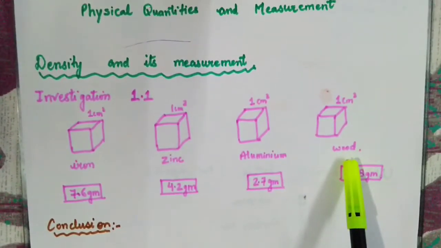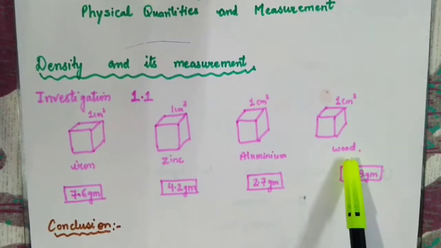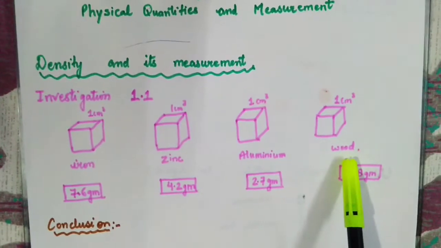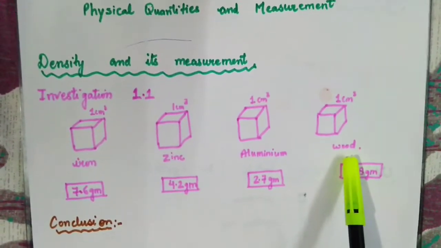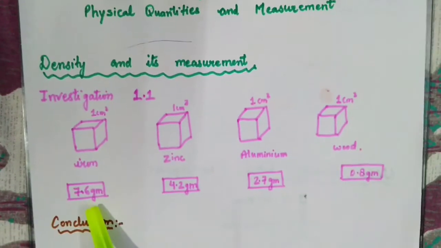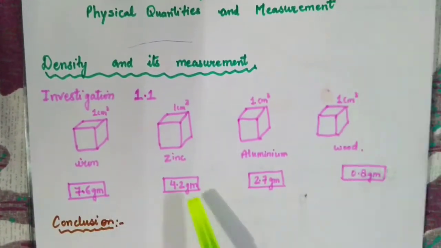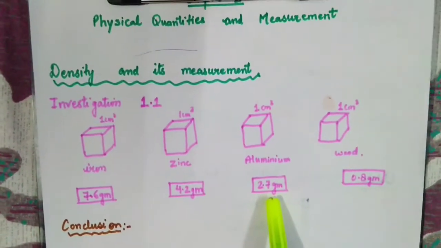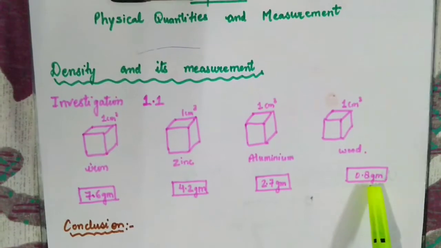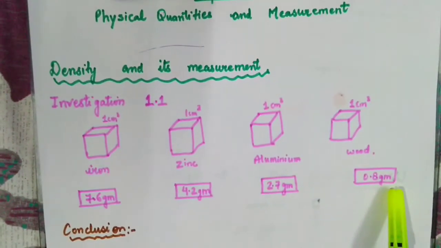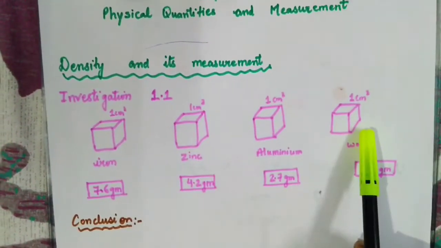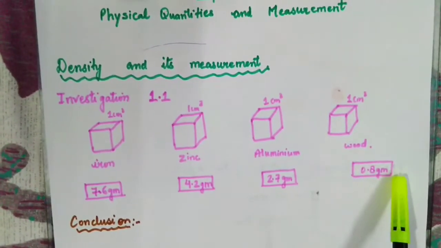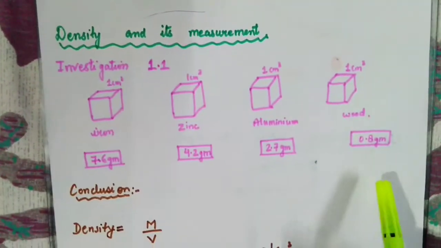So what are we noticing over here? Although I have taken the size same of all the cubes, when I am going to measure its weight, the weight is going to come different for all of them. The first one is measuring 7.6 grams, the next one is measuring 4.2 grams, the next one 2.7 grams, and the last one is measuring just 0.8 grams. Now the question arises that when the sizes were same, then why are these weights coming different? So the answer behind that is your density.